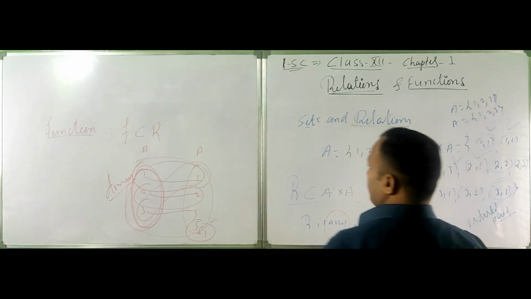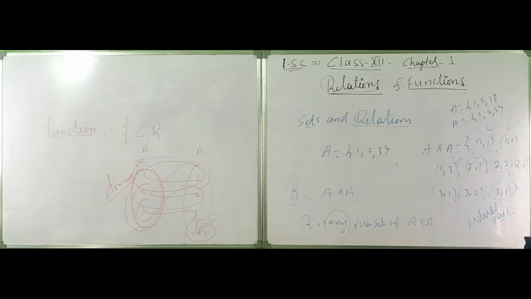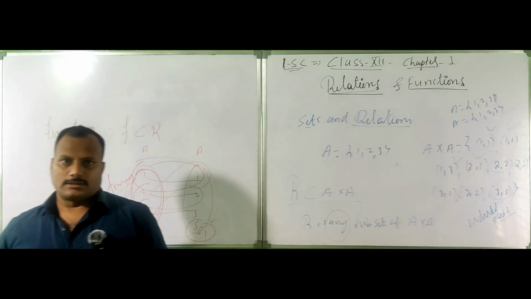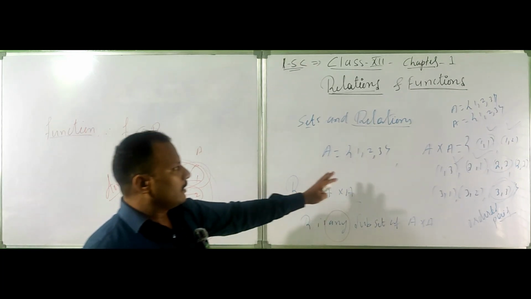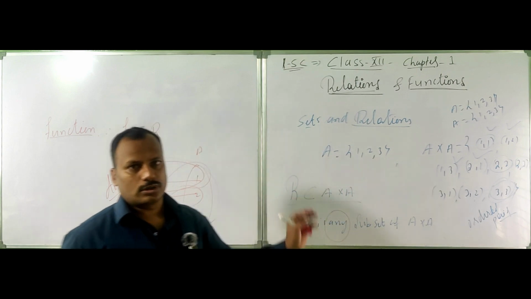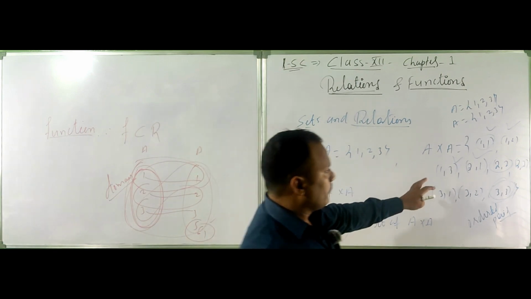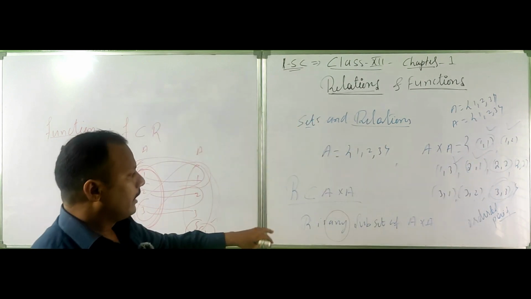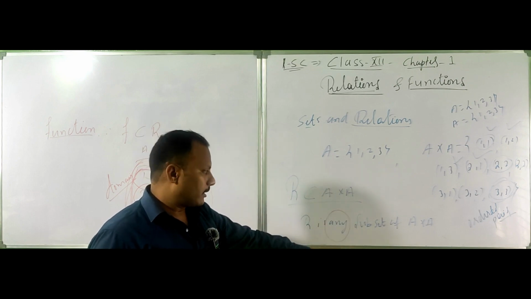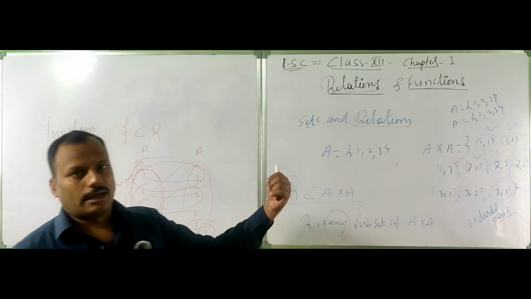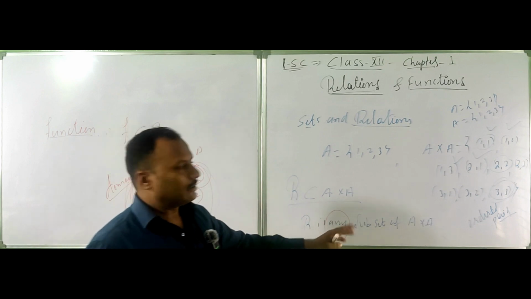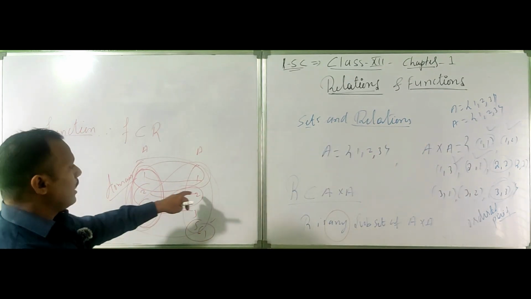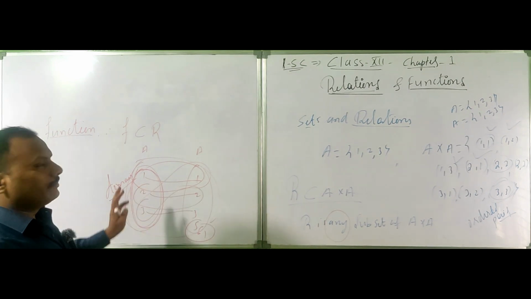So in the first class, we will enter the new syllabus, the class 12 chapters. This is the basics only. Sets and relations: A cross A is called the Cartesian product, with ordered pairs written in brackets. R, the relation, is any subset of A cross A. There is no condition, you can even take the whole set. But for a function you can take only those where every image has at least one pre-image.